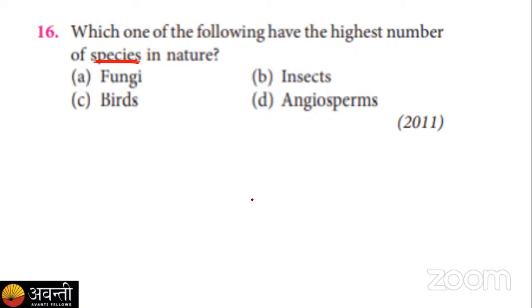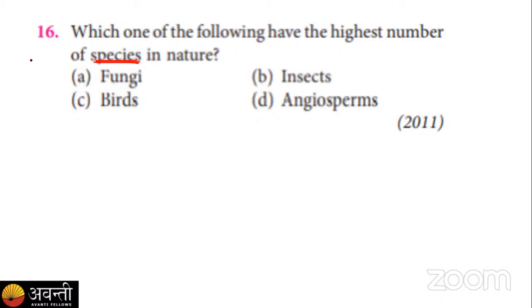Okay, last 10 seconds are left. I'm repeating the options once again: fungi, insects, birds, angiosperm. Out of these four options, you have to find out the highest number of species in nature. Okay, so now with this, I'm ending the poll.